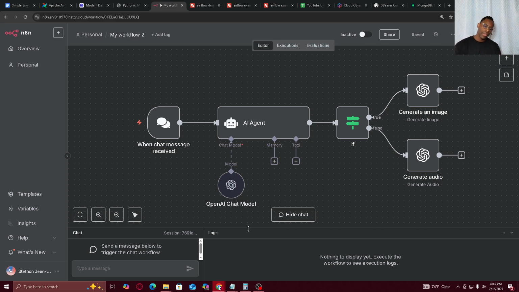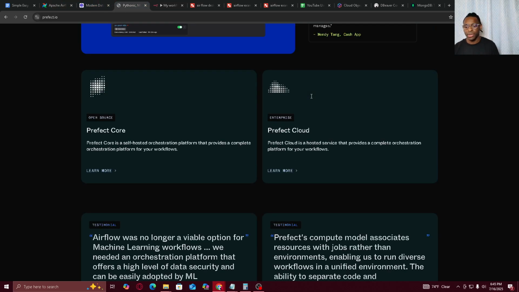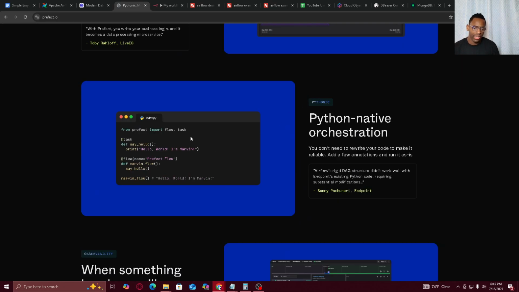And of course, if you have programmers, or if you're a programmer, then this is very easy for you to pick up as well. Airflow and Prefect are very easy to pick up, since they code in a Pythonic way, as shown here. Python-native orchestration.